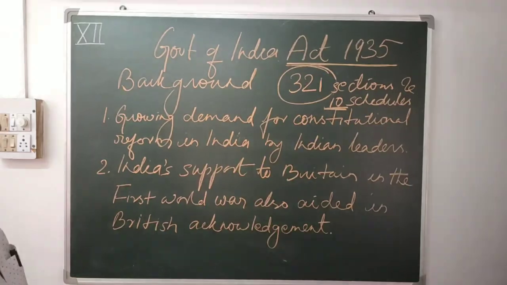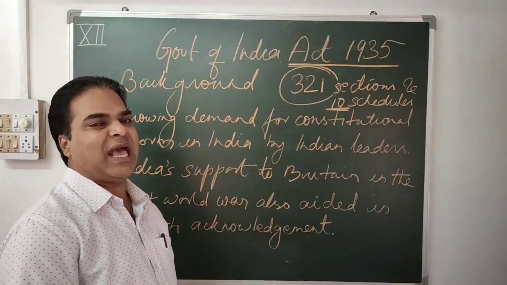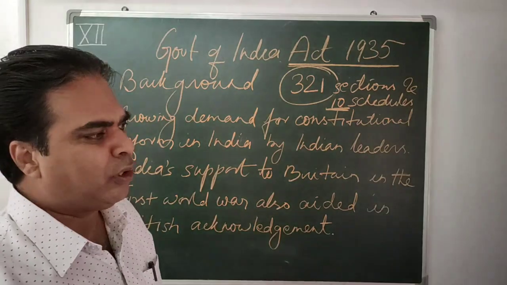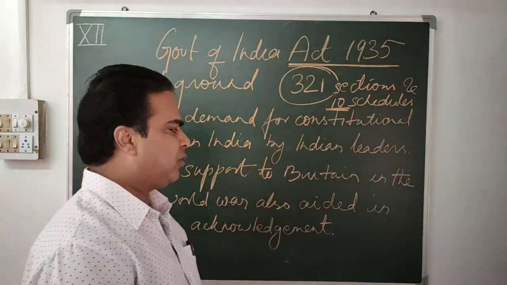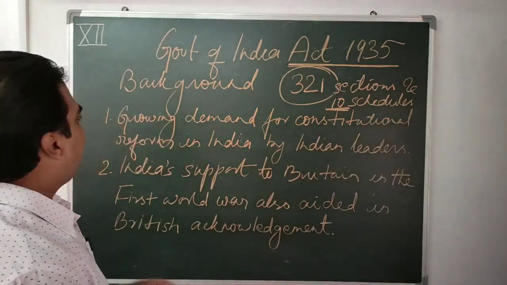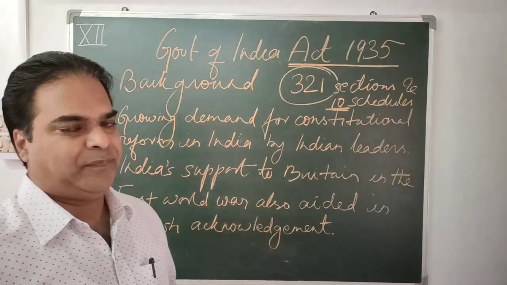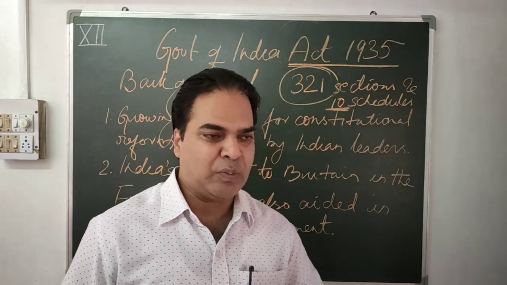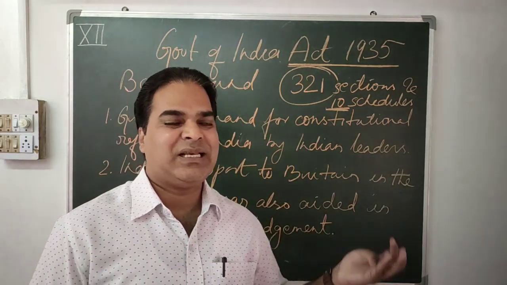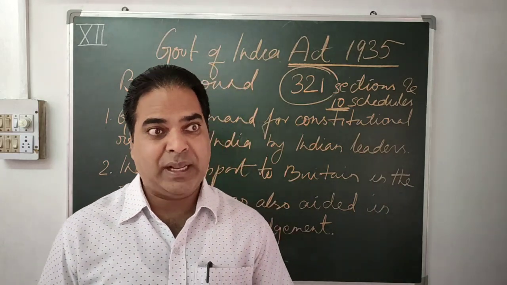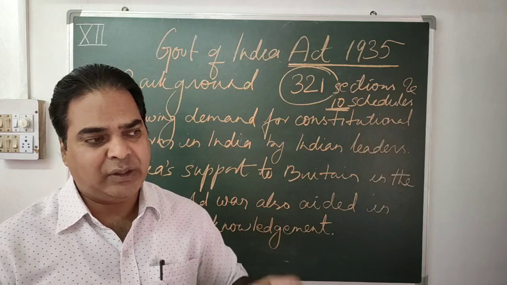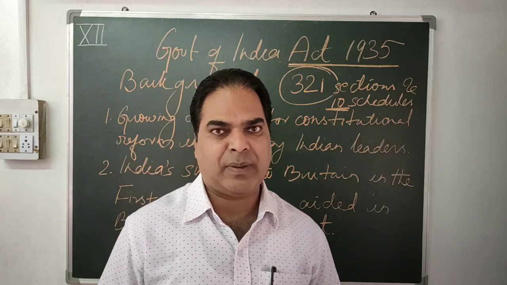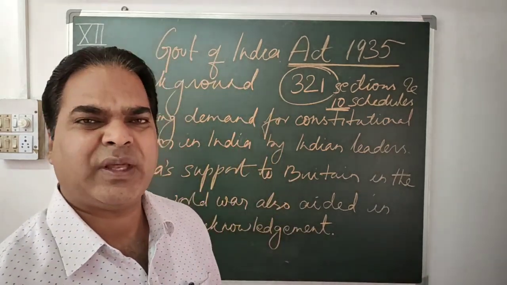Now let us discuss the background. What was the background under which this act was passed? What was the need for passing this act? As I told you, the Simon Commission had already submitted the report. On the basis of that, first, there was a growing demand. In India, that was a phase of national movement. The non-cooperation movement had already taken place. Then again, the civil disobedience movement had taken place. And during the phase of the civil disobedience movement, the second round table conference was attended by Gandhiji. So all these things were going on in the background.